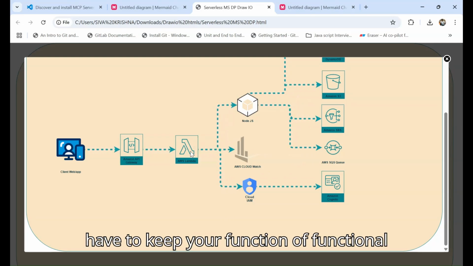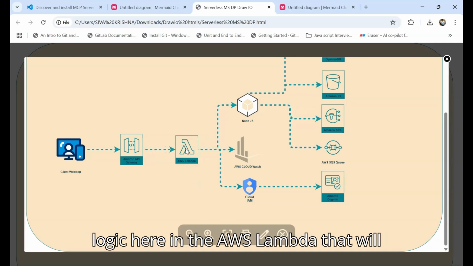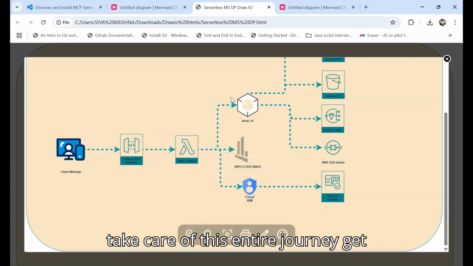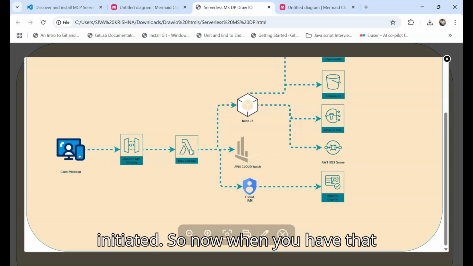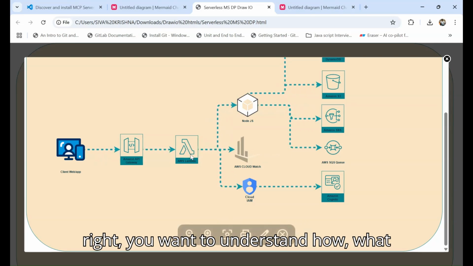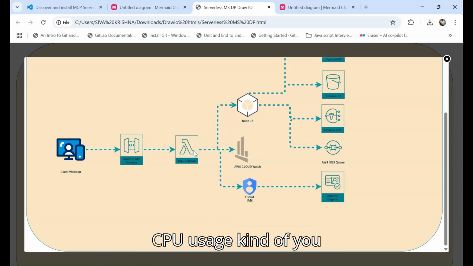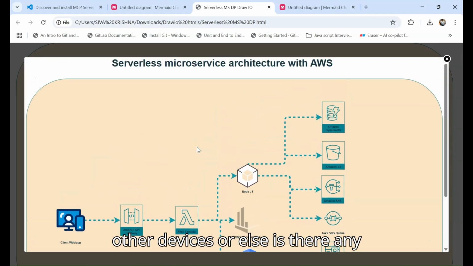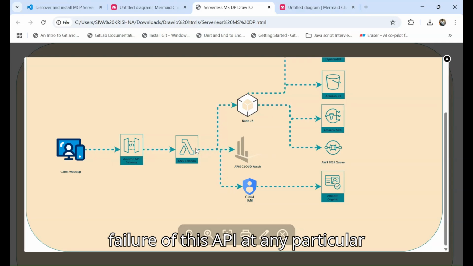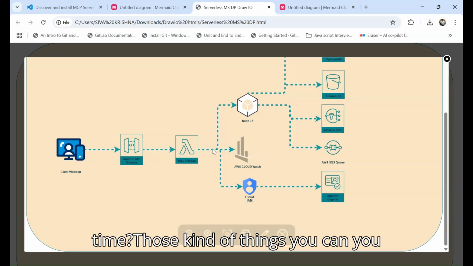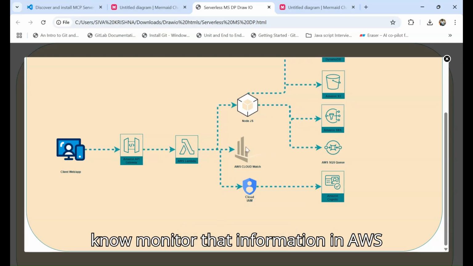You just have to keep your functional logic here in the AWS Lambda, and that will take care of this entire journey. So now when you have that, you want to understand what my traffic is, what kind of CPU usage there is, or whether there is any failure of this API at any particular time. Those kind of things you can monitor in AWS CloudWatch.